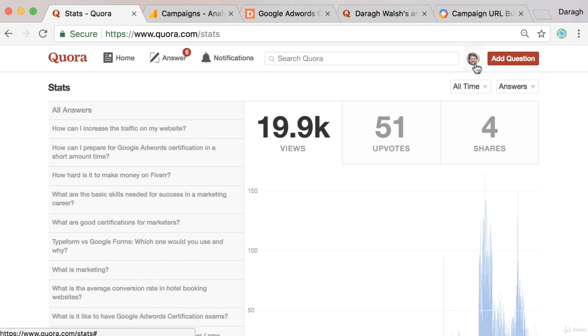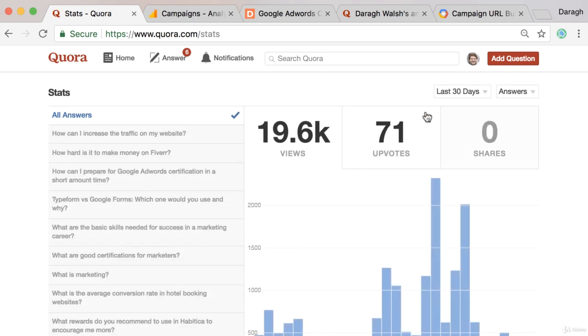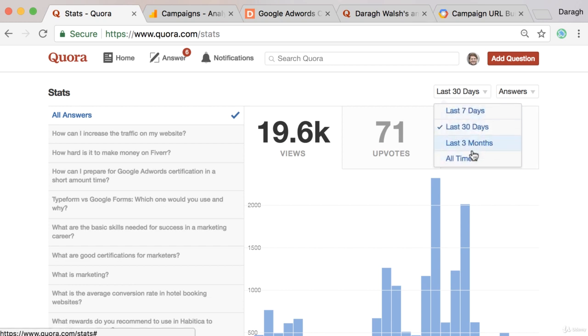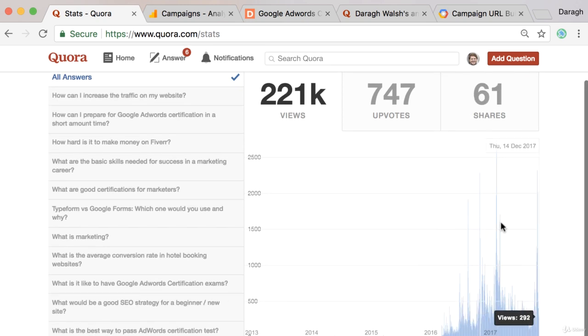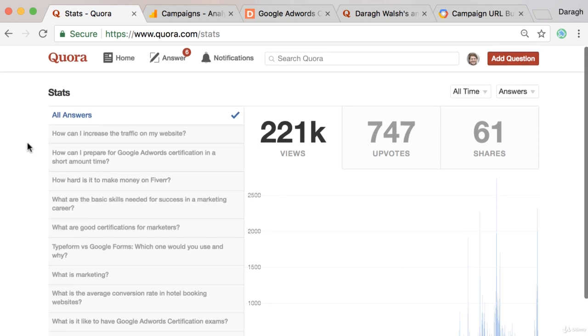To access them, you can just click on your icon and then click on stats. And you can see your answer views, upvotes and shares over the last 30 days. And you can extend that out if you want to 3 months or all time as well. Now below here, you can see a view by day, a graph of that. And then over here, and perhaps the most interesting part, is the number of answer views by question. And so the top question here has the most answer views.